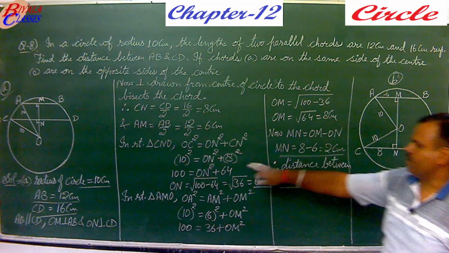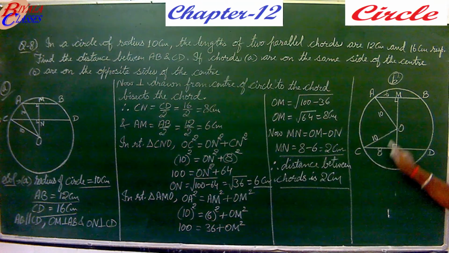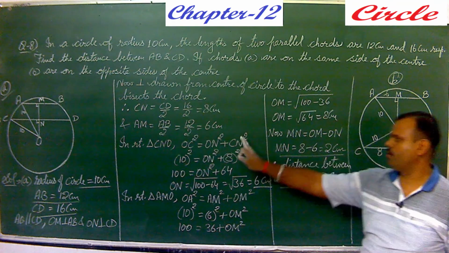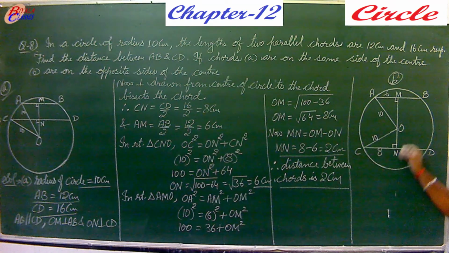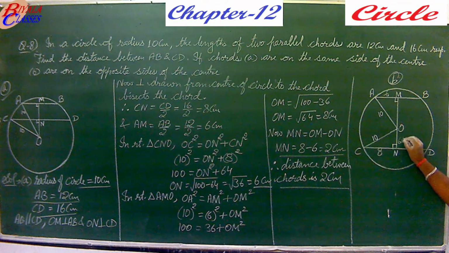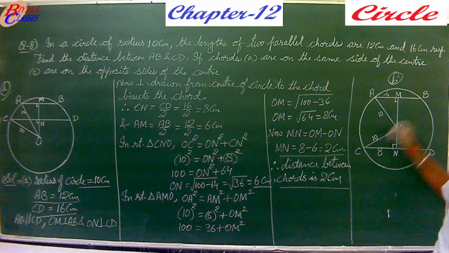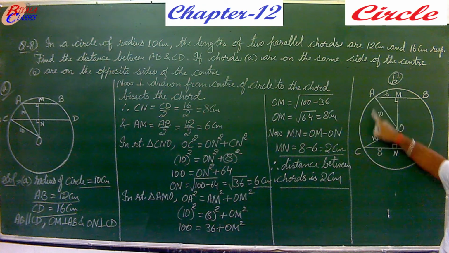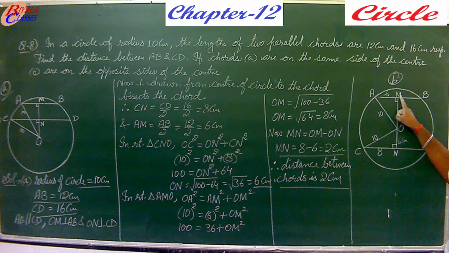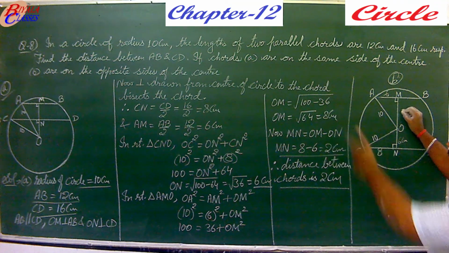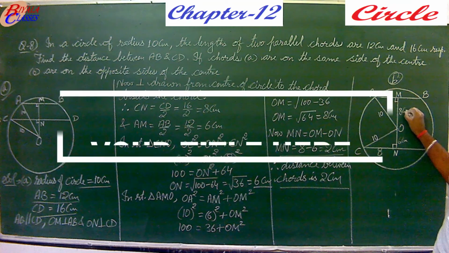So calculating this, OC squared equals ON squared plus CN squared, ultimately you will get ON as 6 centimeter. If you see the second triangle AMO, again OA squared equals AM squared plus OM squared. So calculating it, you get OM as 8 centimeter.